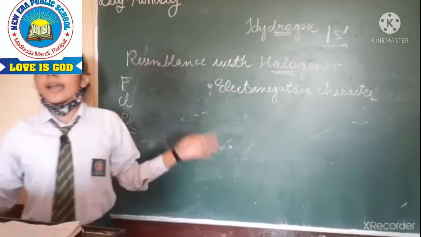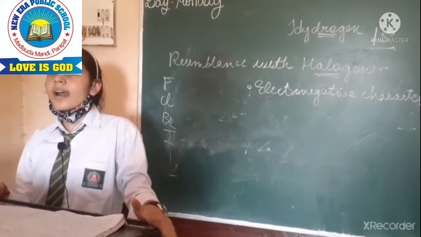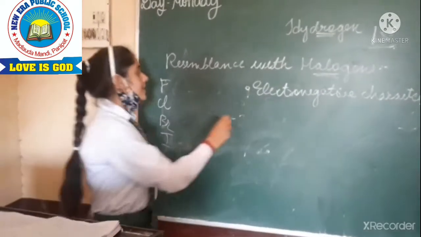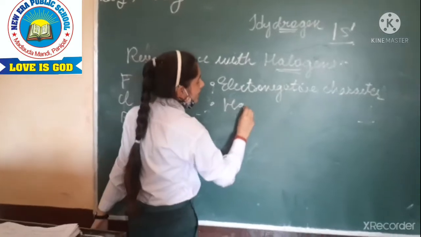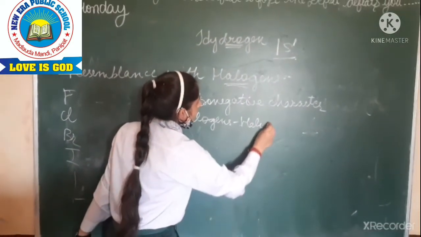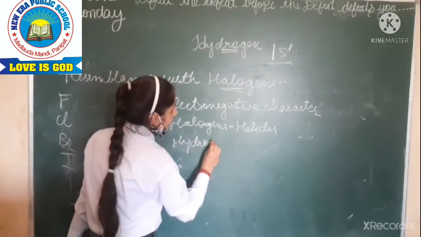All halogens have one more similar property: they all have high ionization enthalpy. And as halogens form halides, hydrogen forms hydrides.